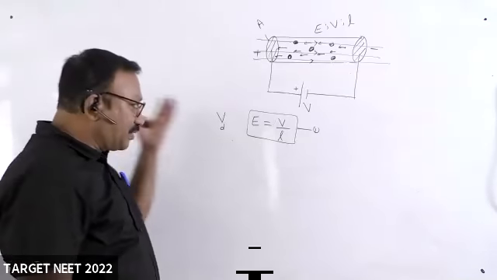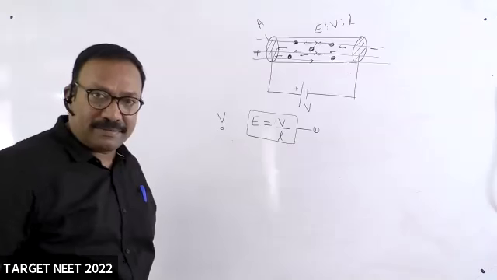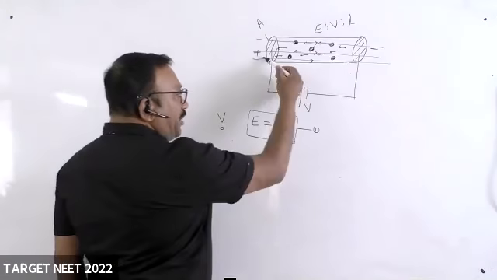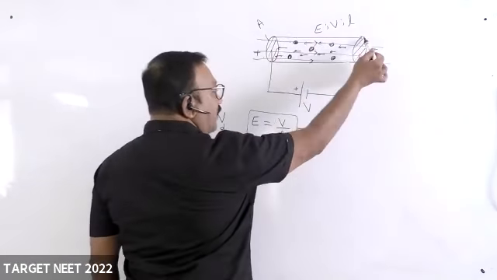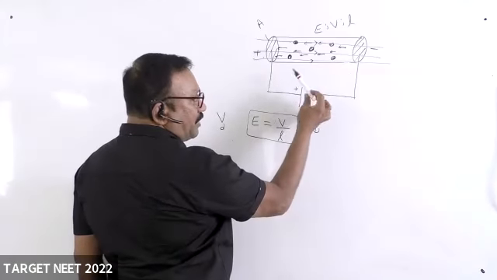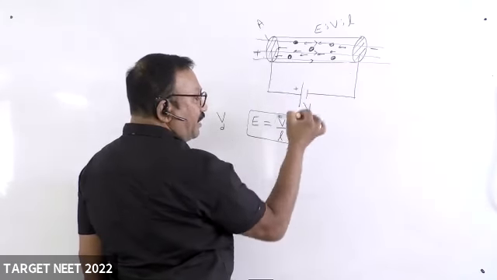We are going to discuss that question, which is why I started this discussion.